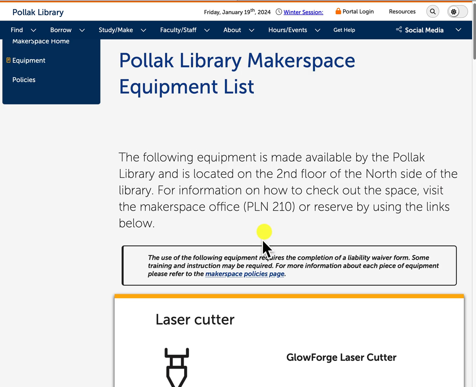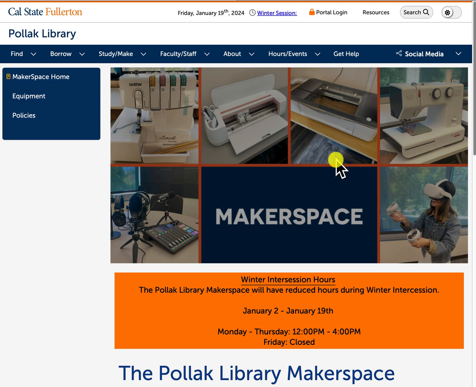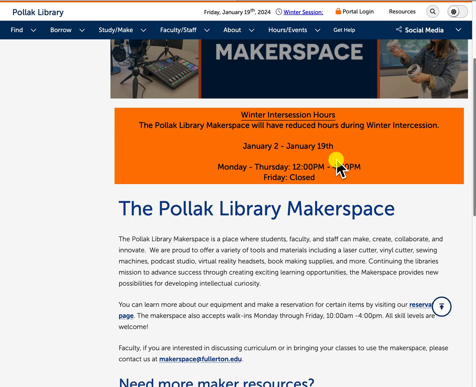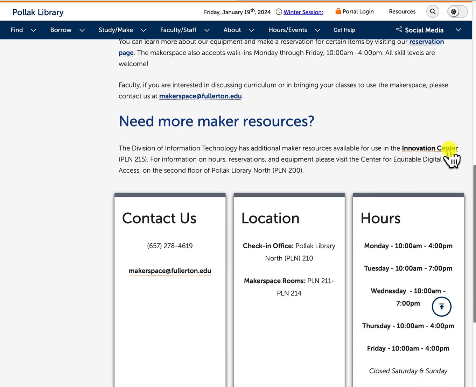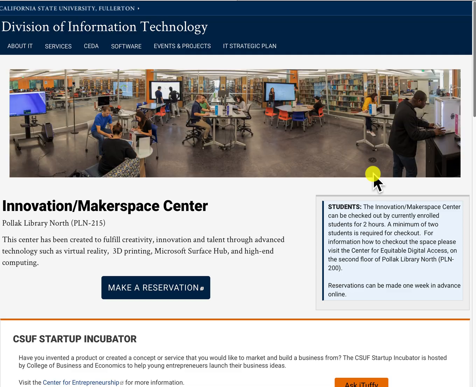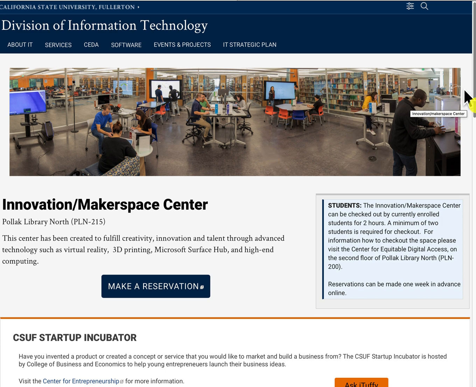If I go back, and if I scroll down a bit, I also would like to mention the Innovation Centre on Library North's second floor. If I click on this link, you will see that the Innovation Centre is a glass room on Library North's second floor. And inside the room, you'll see different units where you can reserve to work on.